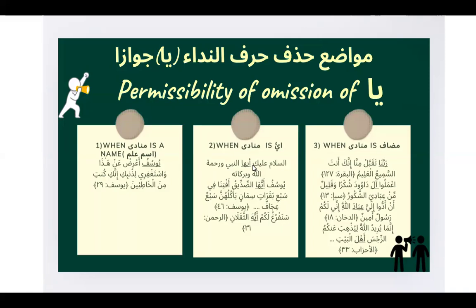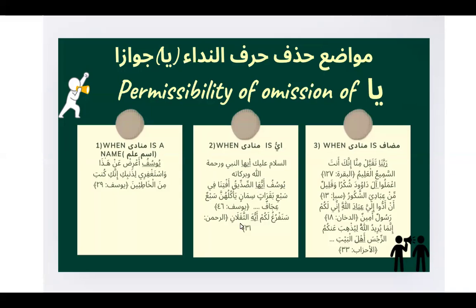In an example from Quran, Surah Yusuf, verse 46, you can see Yusufu ayyuhas siddiq. So Yusuf does not have ya before it because it is a munada and it is ism alam. So it is jaiz for ya to be omitted. But ayyuha, again, you can see, which is a badal for Yusuf, also does not have ya mentioned before it because it is another case where it is allowed for ya to be omitted before munada.